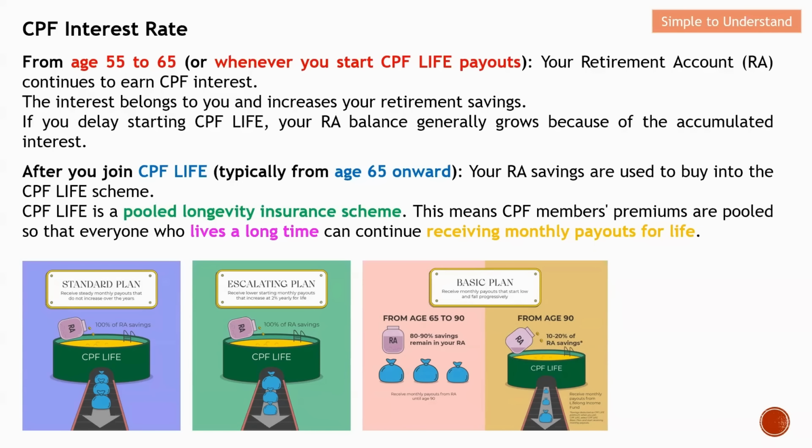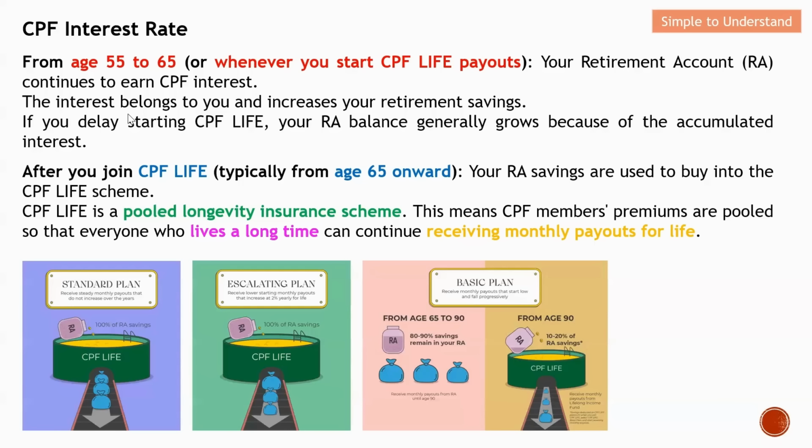This is totally wrong. When we are at the age of 55 to 65, our RA account will still continue to earn CPF interest. In fact, in this range, 55 to 65, the interest that we earn still technically belongs to us, and this will increase our retirement savings.